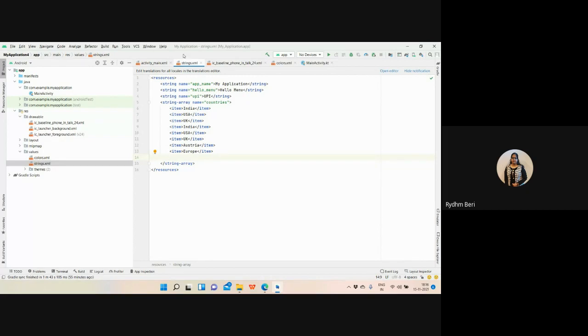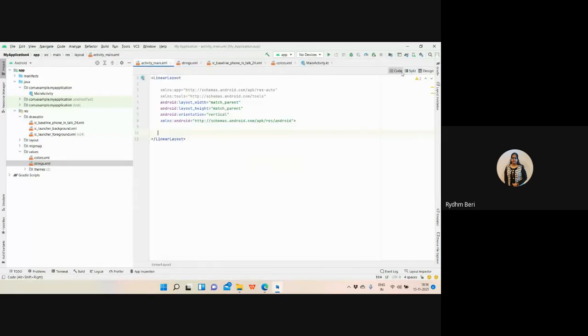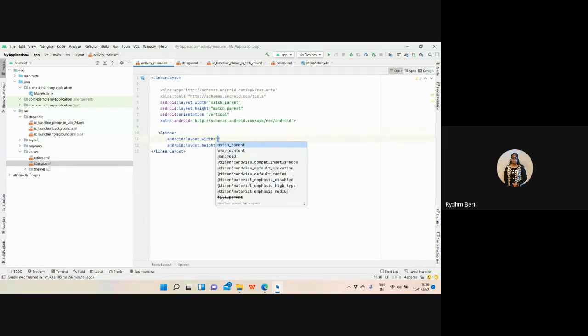Now, the first part I created is the string array. Now, let me have the spinner. Move to this code. I'm having spinner, right?